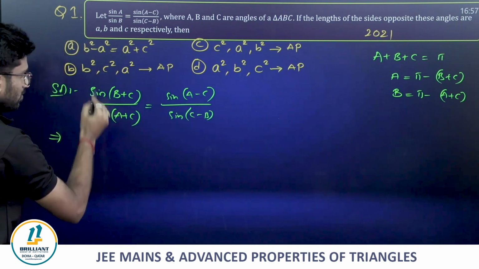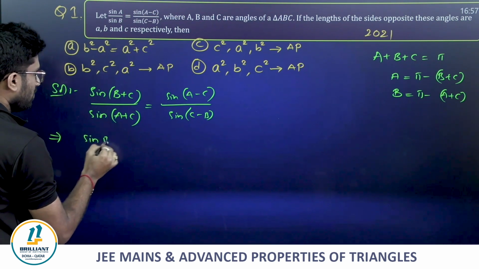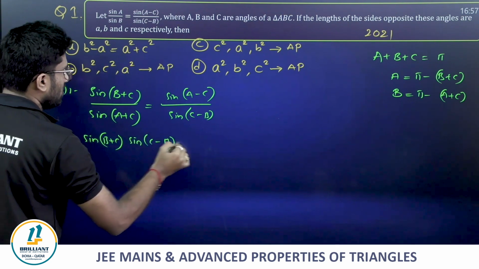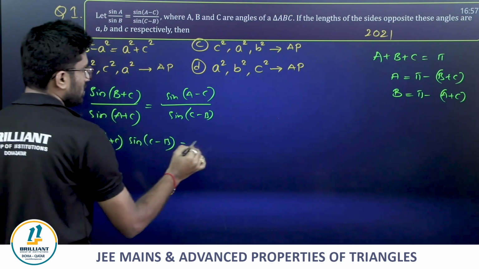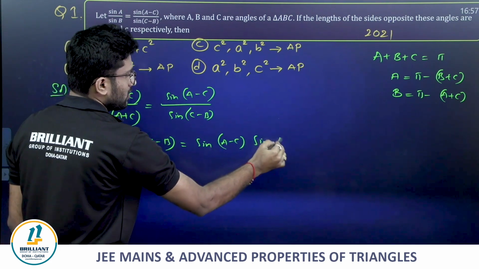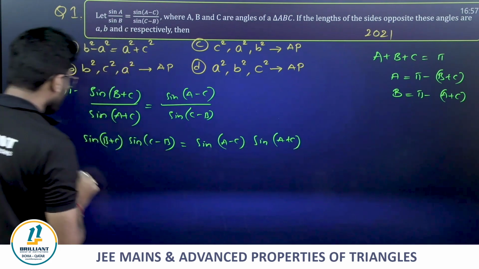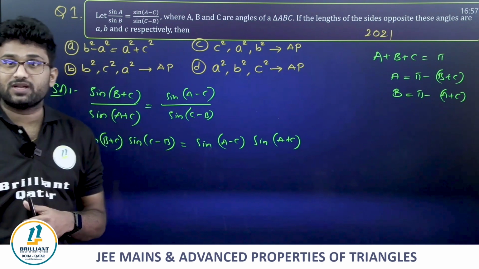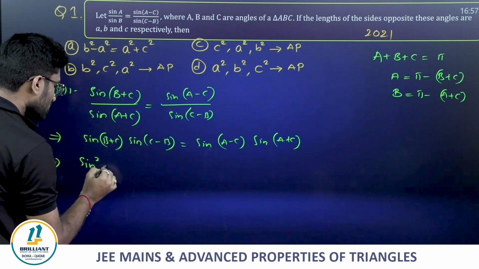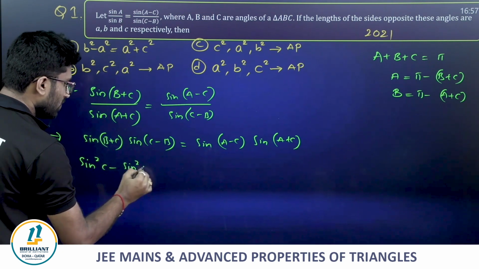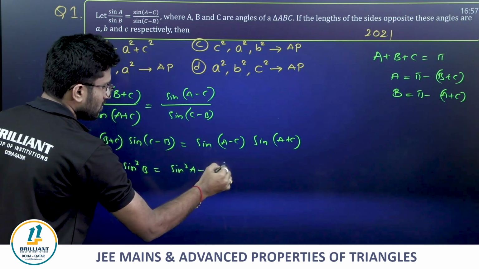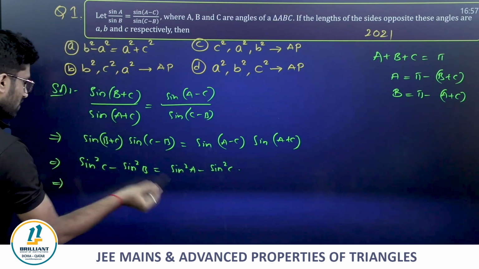Guys, in the next step, cross multiplication: sin B plus C into sin C minus B. It's not B minus C, in flow we write it as B minus C. And sin of A minus C times sin of A plus C. Already we know sin A plus B into sin A minus B is sin square A minus sin square B. In the same way, by using this expression, sin square C minus sin square B is equal to sin square A minus sin square C. Now guys, get sin square C to this side.